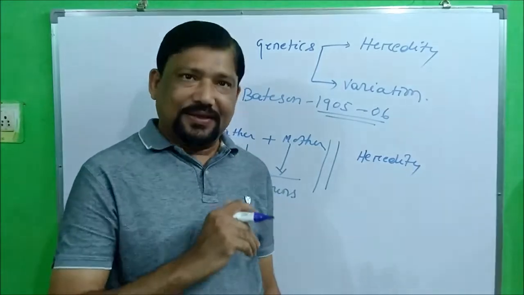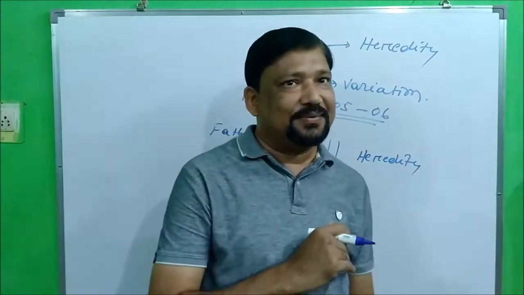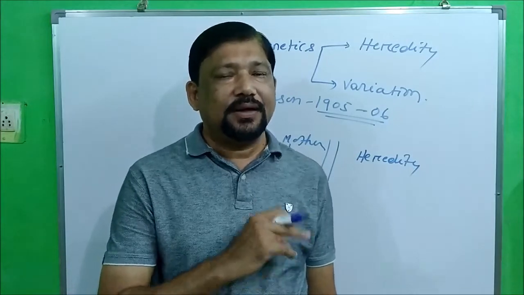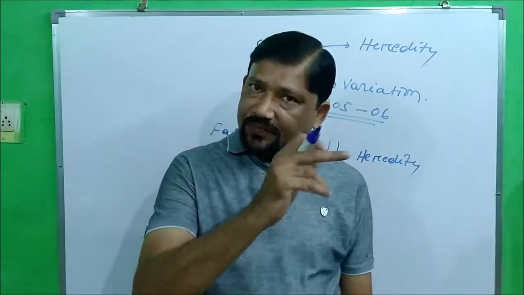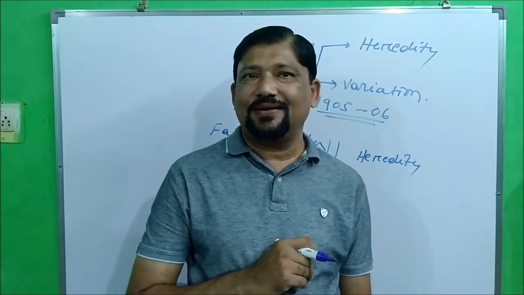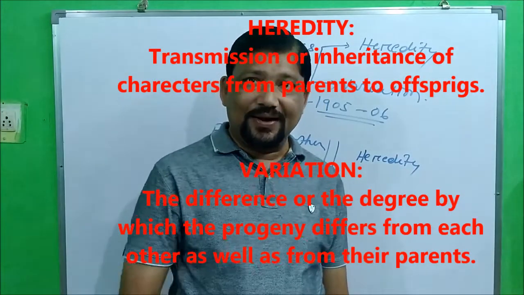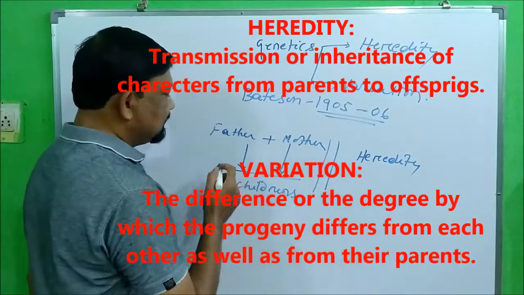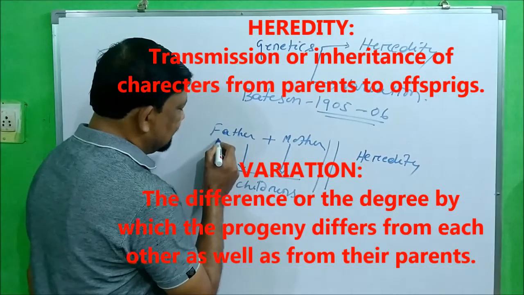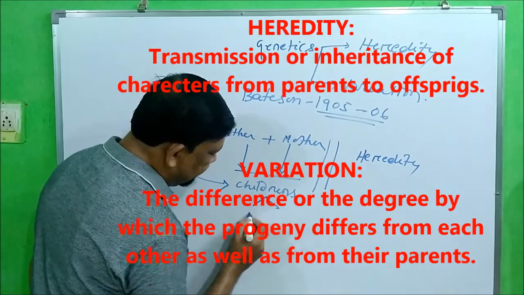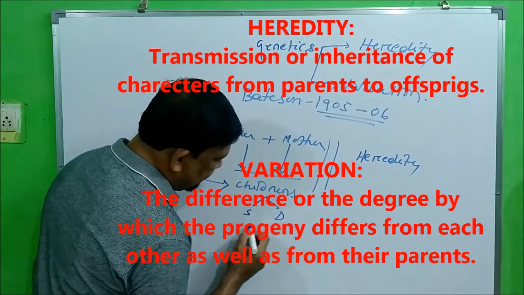Do you agree with me that there is a similarity between father and mother and their children? Yes. Do you find any differences, or are they 100% similar? Yes, very good. So differences are also observed between parents and children, and also between siblings, son and daughter.